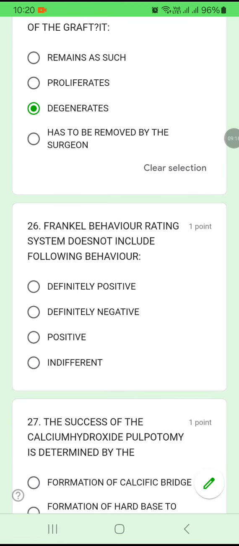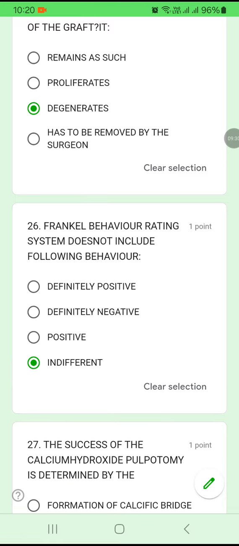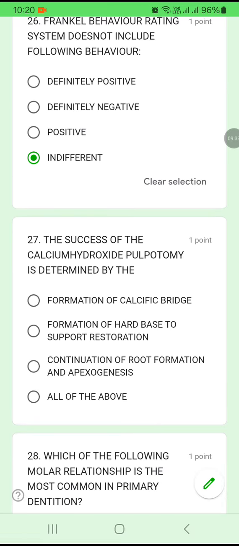Question number 26. Frankl behavior rating system does not include the following behavior: definitely positive, definitely negative, positive, or indifferent. Frankl behavior contains definitely positive, definitely negative, and positive. Indifferent doesn't come under Frankl's category. So option D.